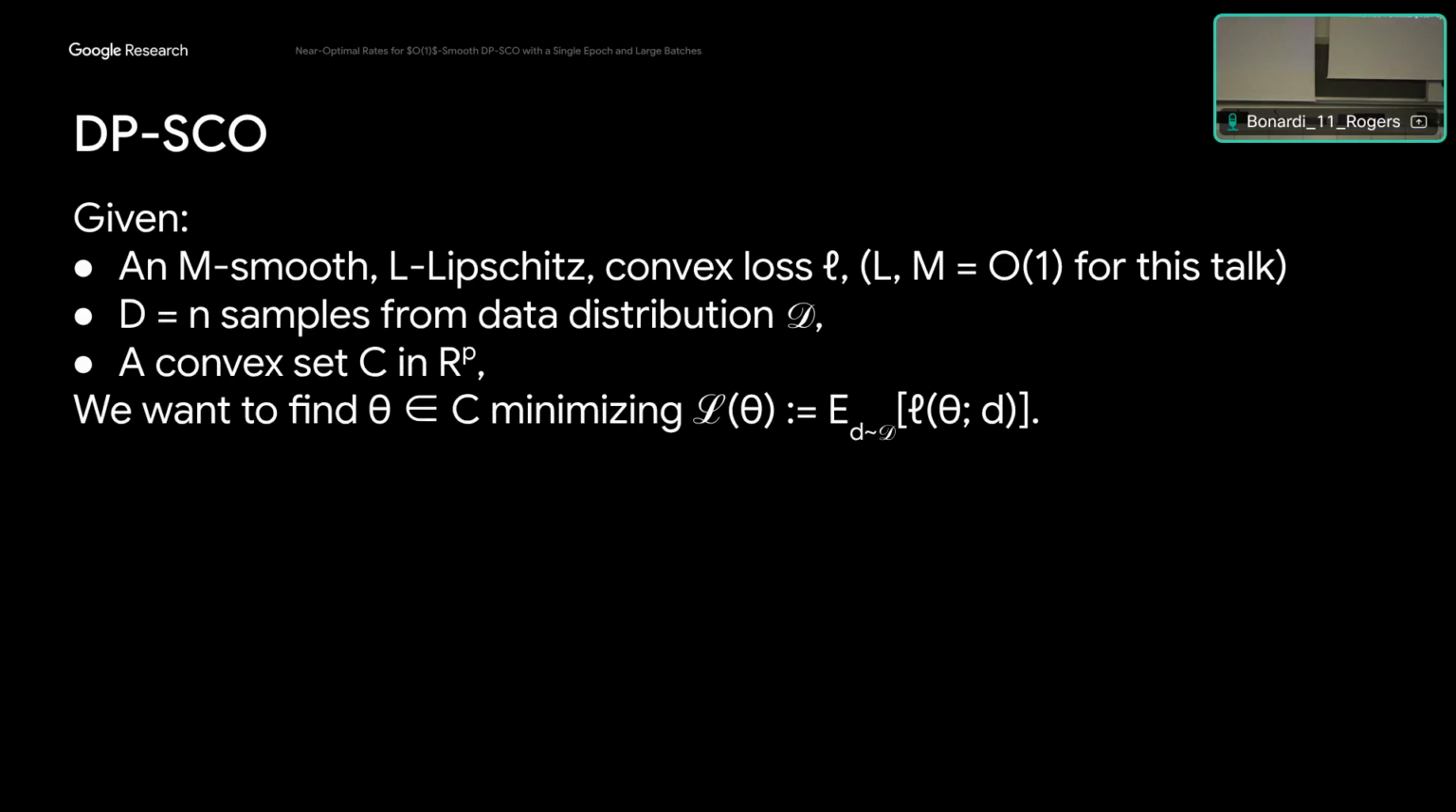In this problem, we're going to be given a smooth convex Lipschitz loss. For the purposes of this talk, we'll assume the smoothness and Lipschitzness values are constant. And then we're given a data set of n samples from some unknown distribution. And our goal is to choose the model theta in some convex set C that minimizes the population loss, that is the average of the loss function over this unknown distribution.